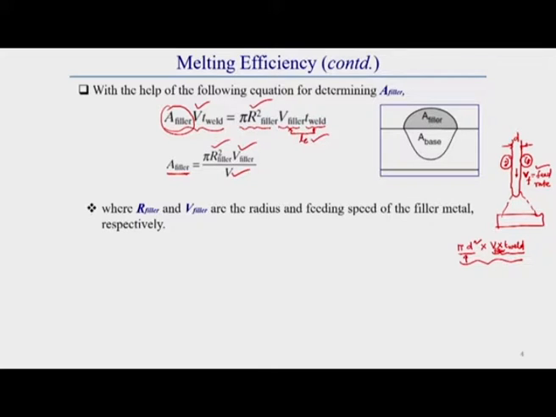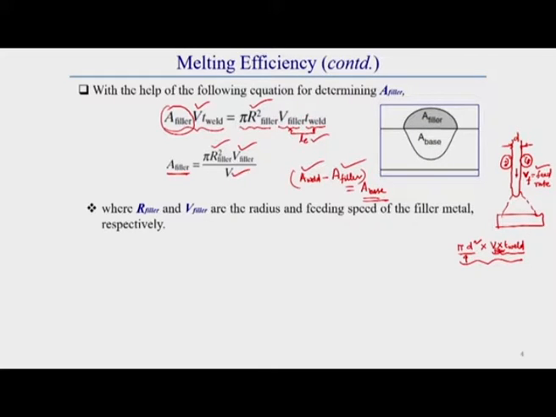If we are able to calculate this filler wire cross sectional area, then from the weld cross sectional area, if we just subtract the area of filler wire, we can get the cross sectional area of base material, which we can easily find out, because this is known to us, and the total cross sectional area is also known to us from microstructural study.